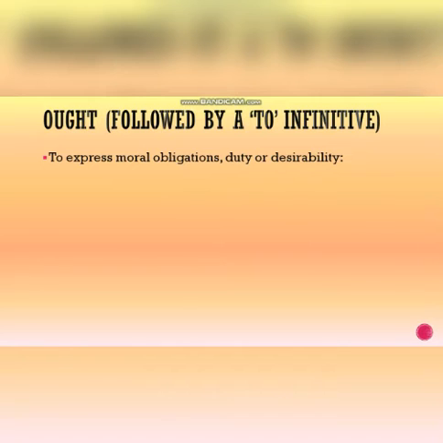Now, the next modal that we have is ought, followed by a to infinitive. We must always use ought with to. I mean, ought to. It's not only ought, it's always followed by to. To express moral obligations, duty, or desirability, for example, you ought to love your elders. That is our moral duty that we must love our elders.